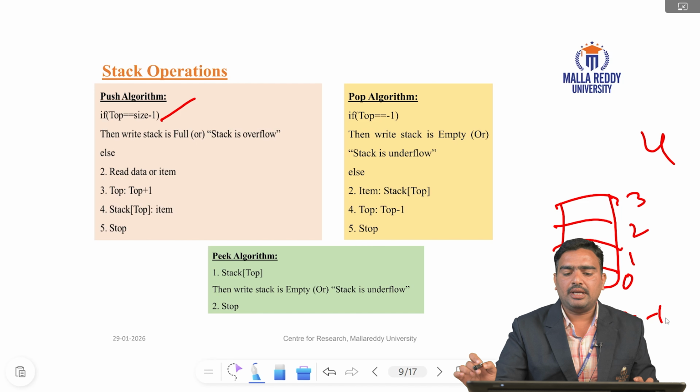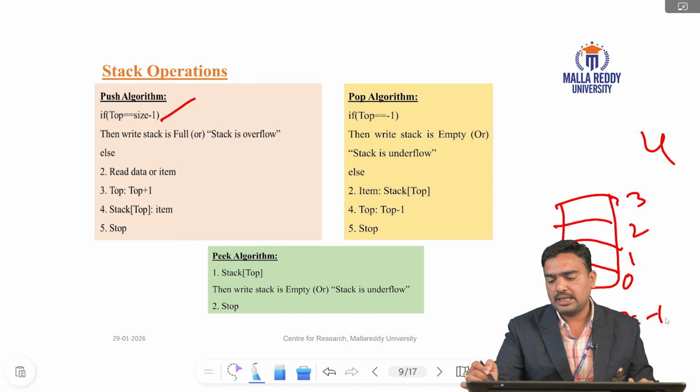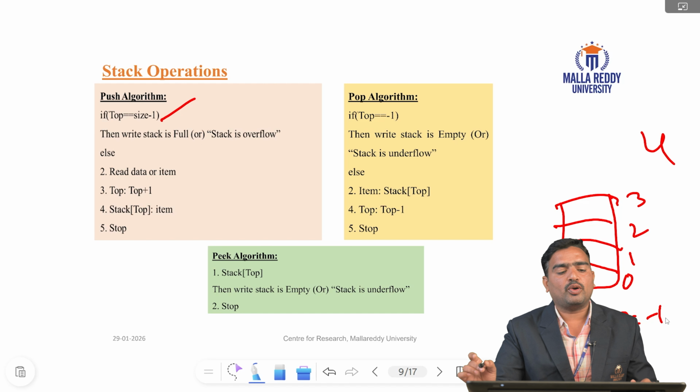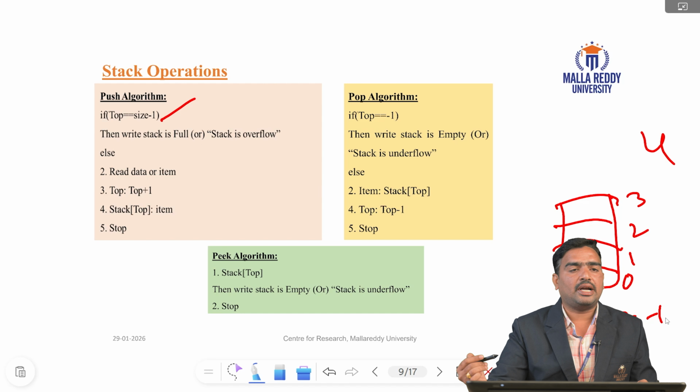Whenever the stack is empty, we read the item and we can insert it. We insert the element in the stack, so then top equal to top plus 1. When the condition top equal to size minus 1 is false, we insert the elements in the stack. So this is the push algorithm. If top equal to size minus 1, the stack is full. Otherwise the condition is false; we read the item, we have read the data, and then we insert the data in the stack.